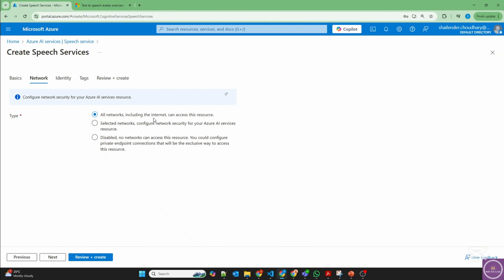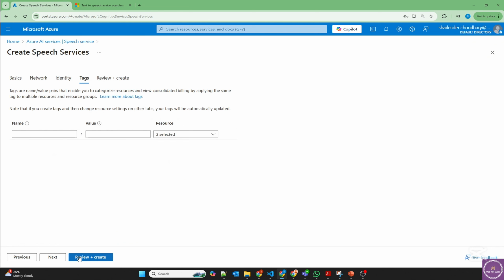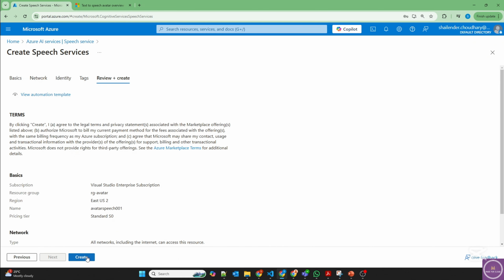Next, I can access this through the internet because this is just a POC or a lab, and I'm not enabling the system assigned managed identity. No tags, and review and create and create. So validation is successful. Now it's creating the speech service.